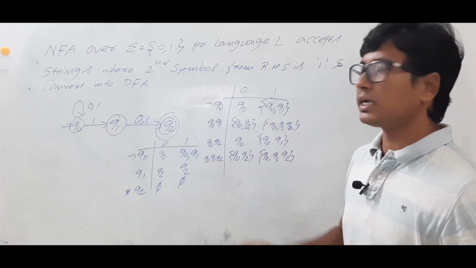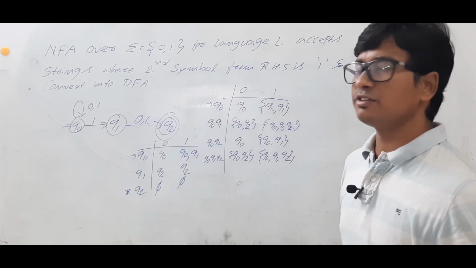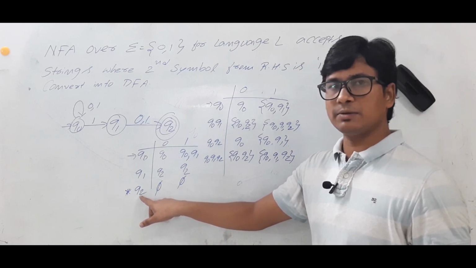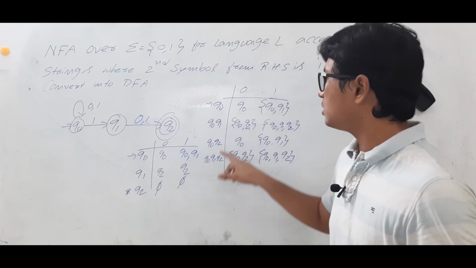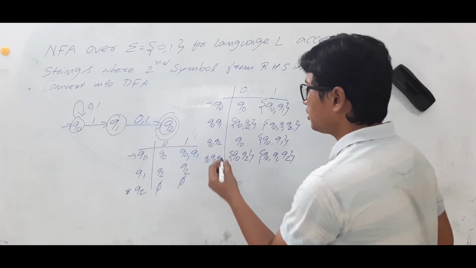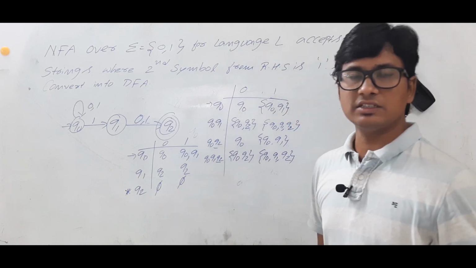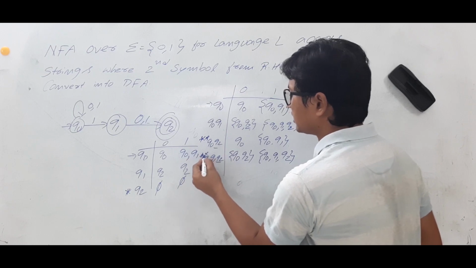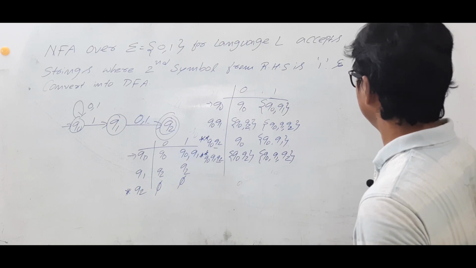So which one will act as the initial state? Q0 will act as an initial state. Which will act as a final state? In NFA, which state is acting as a final state? Q2 is acting as a final state. So in the DFA, which are the states that consist of Q2? You need to find. This state consists of Q2. This state consists of Q2. So both the states will act as final states.